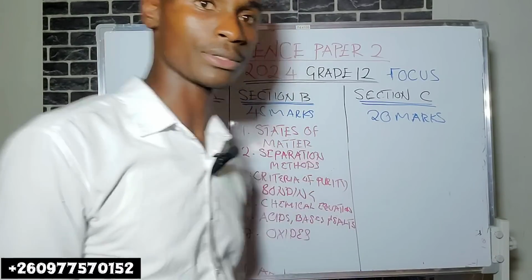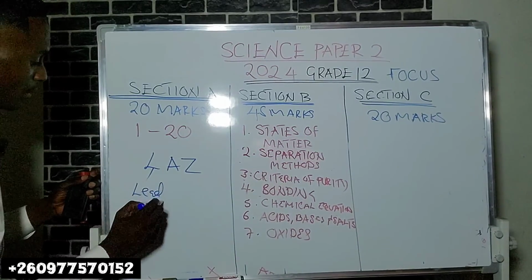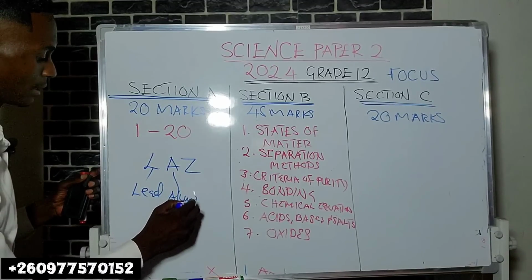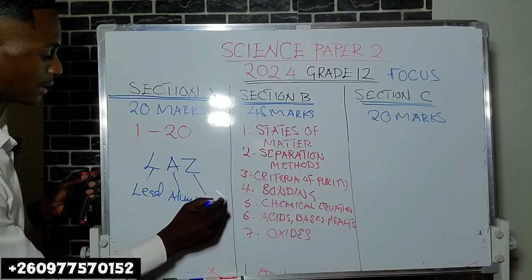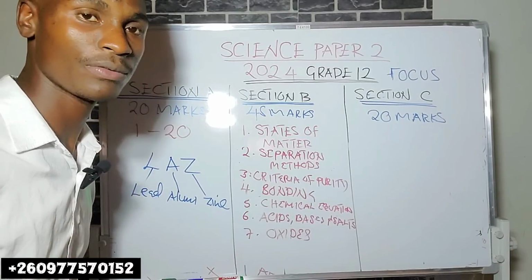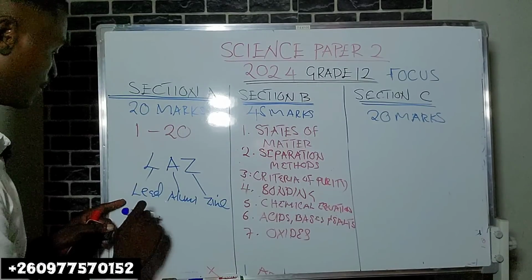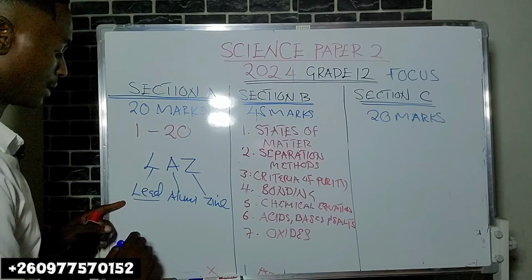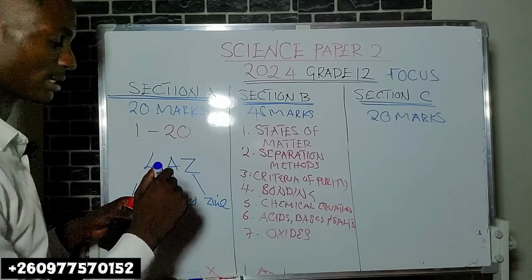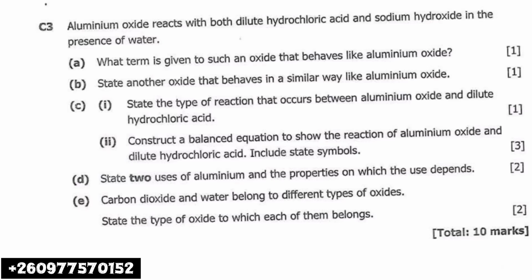Examples are lead oxide, aluminum oxide, and zinc oxide. Sometimes in multiple choice questions, they ask which of the following is an example of an amphoteric oxide, and you're given a list. If lead oxide is there, go for lead oxide. When there's aluminum oxide, just know LAS, Low Association of Zambia. Now, those are oxides.